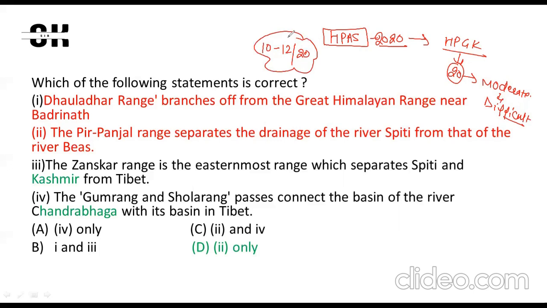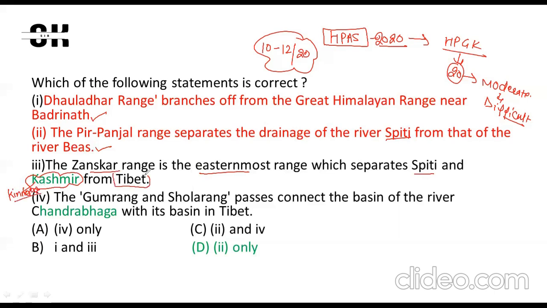So the first question is, which of the following statements is correct? Dholadhar range branches off from the Great Himalaya range near Badrinath. This statement was right, and the second statement was the Pir Panjal range separates the drainage of the river Spiti from that of the river Beas. This statement is also true. The Janskar range is the easternmost range which separates Spiti and Kashmir. So this word Kashmir is wrong. There should be the word Kinnaur